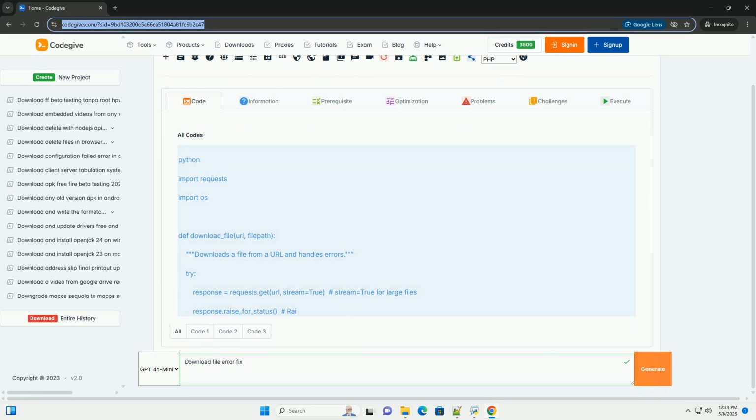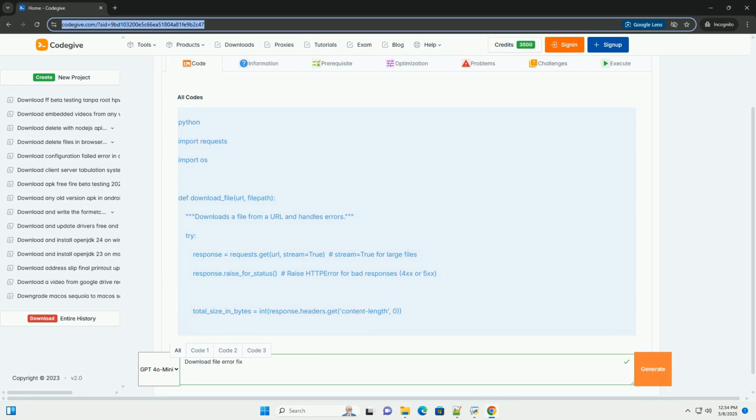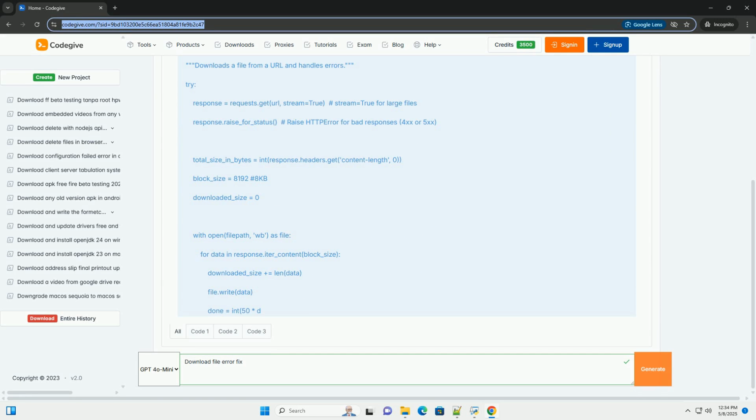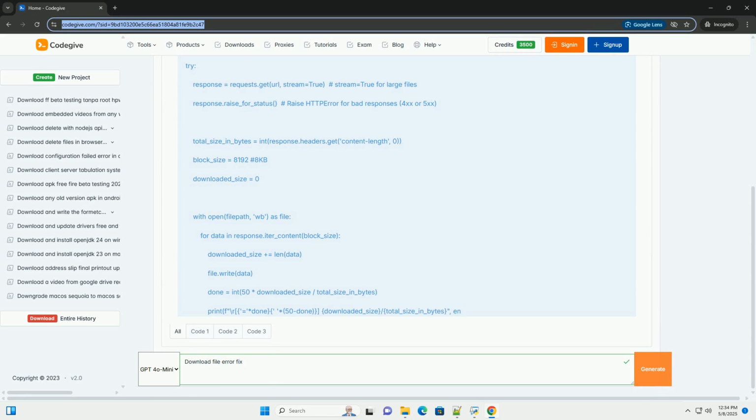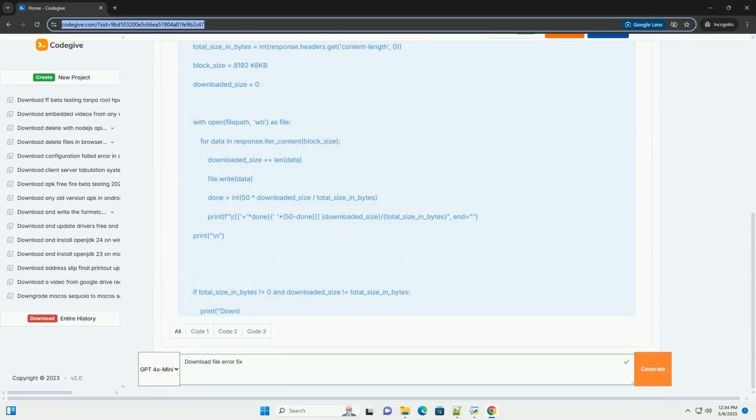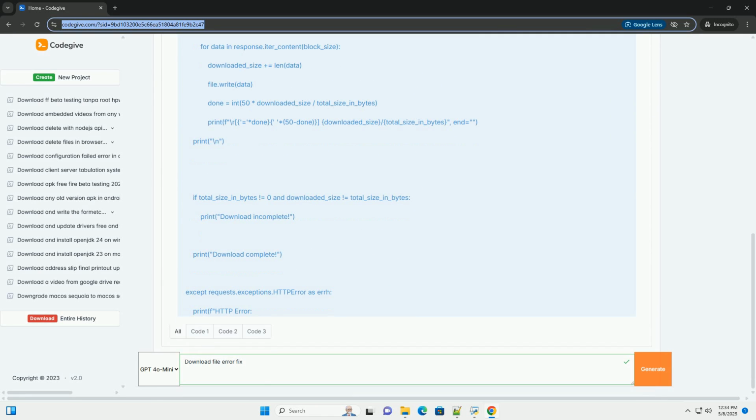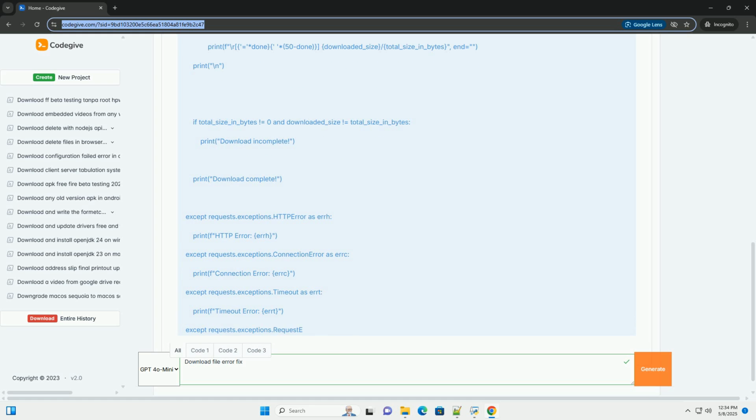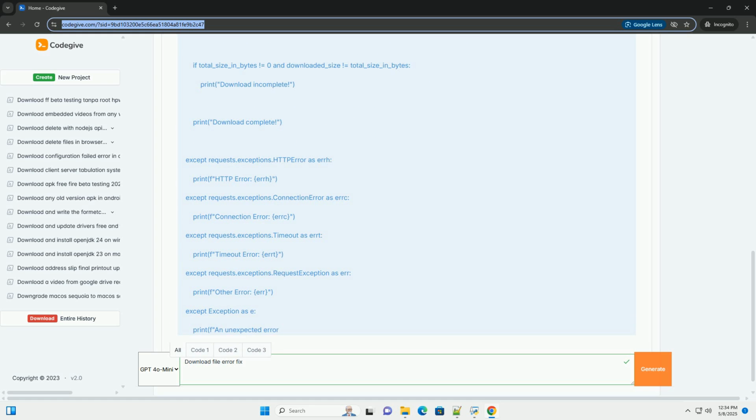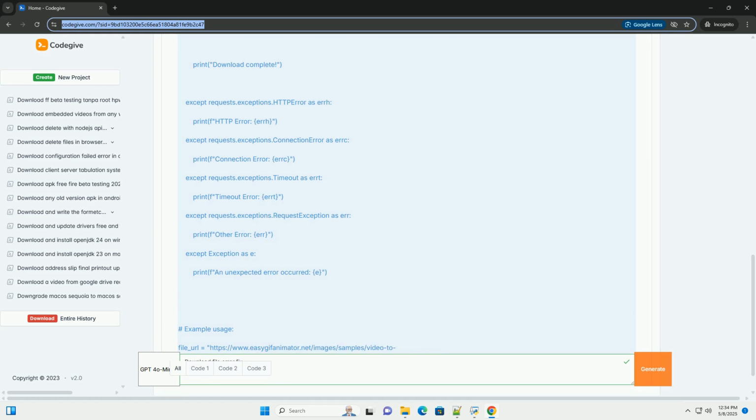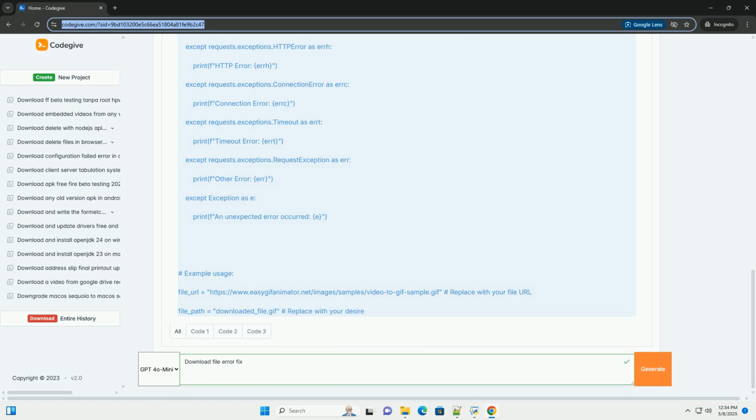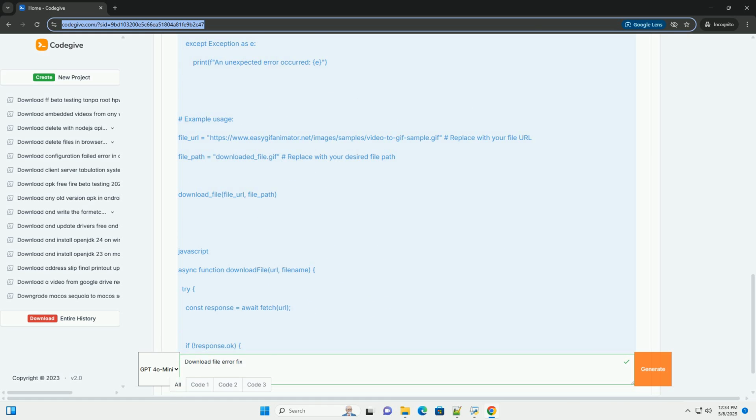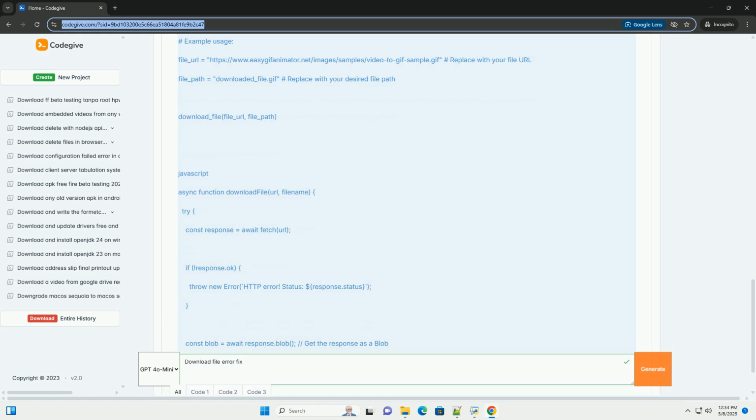Troubleshooting download file errors, a comprehensive guide with code examples. Download file errors are a common frustration for both users and developers. They can manifest in various forms, from corrupted files to incomplete downloads, and identifying the root cause is crucial for implementing effective solutions. This guide will delve into the common causes of download file errors, provide troubleshooting steps, and offer code examples in various programming languages to help you handle these errors gracefully.